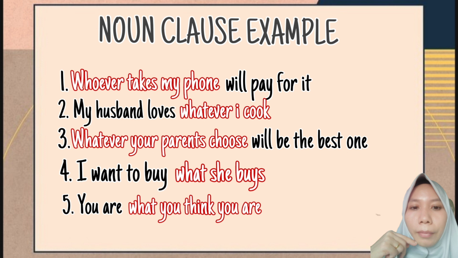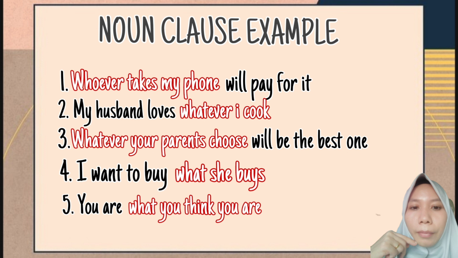In this sentence, the noun clause functions as the object of the sentence, and because we don't know what kind of things she buys, I just replace the name of the thing she's going to buy with the noun clause what she buys.